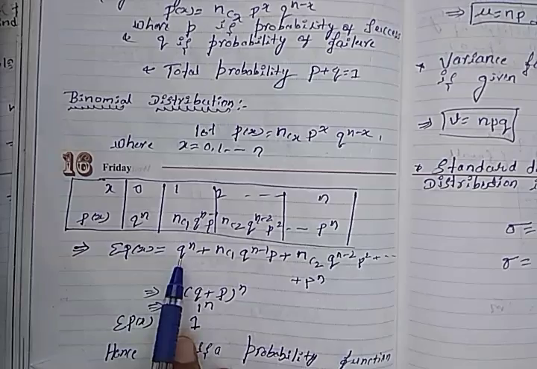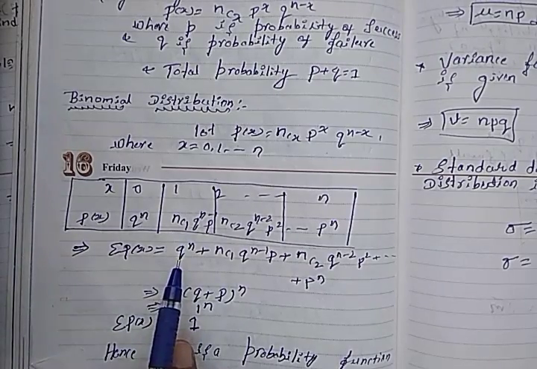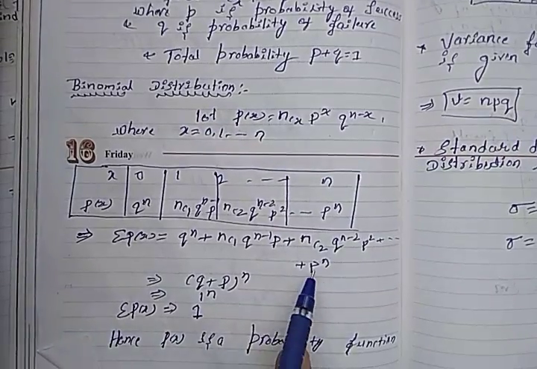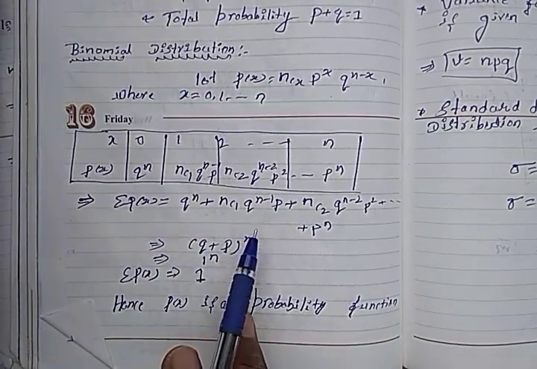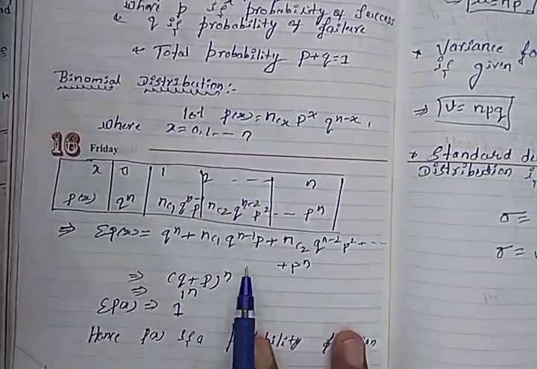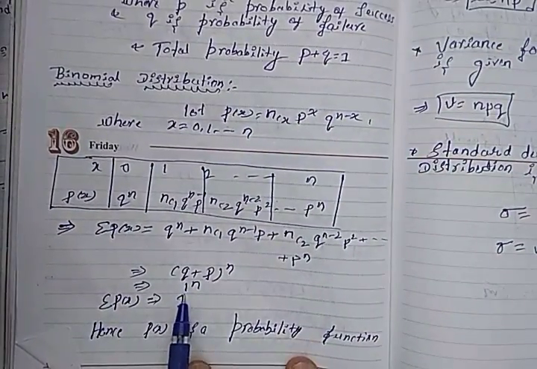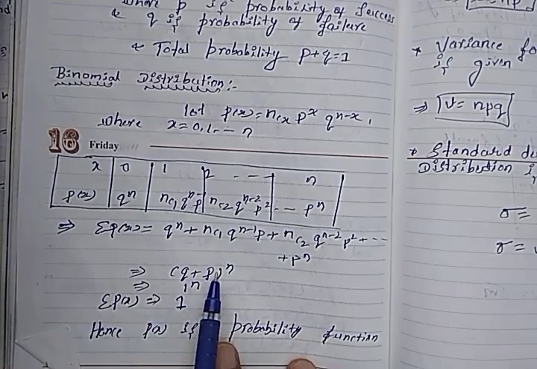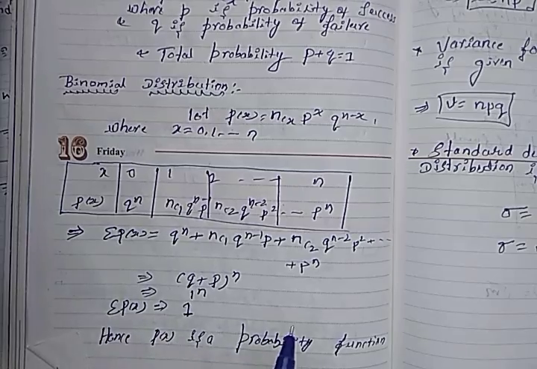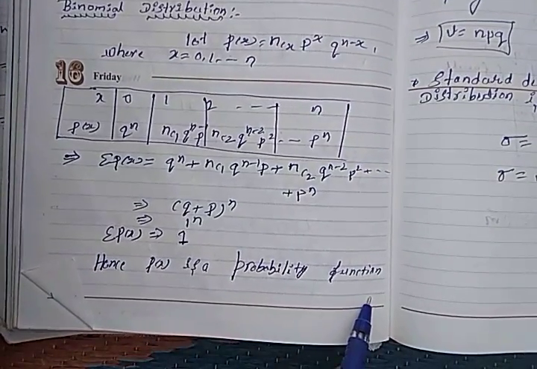Here x is q and a is p, so it is (q + p)^n. The total probability is p + q = 1, so 1^n is 1, that is, the summation of P(x) is 1. Hence P(x) is a probability function.